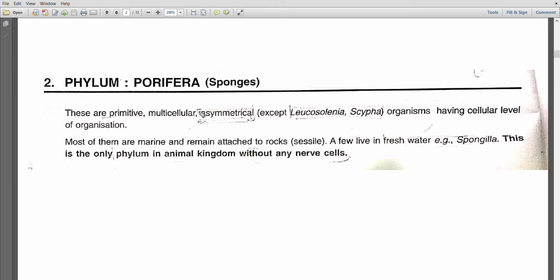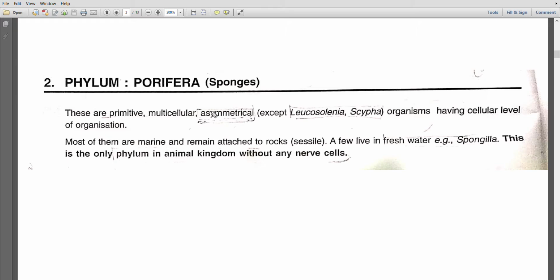Now, what does it mean? It means the Porifera are made up of a number of cells and these cells are performing different functions. But it doesn't mean that these cells are arranged in such a way to form any tissues. No, only the cells are present and these cells are performing functions.